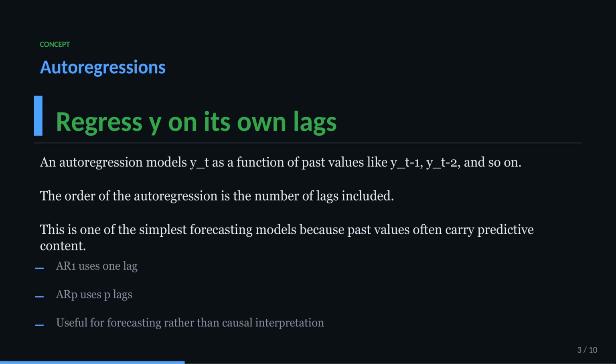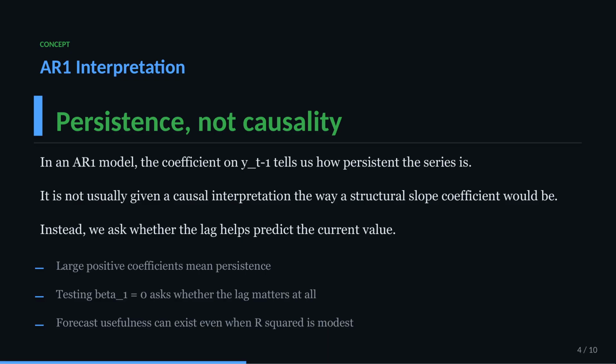The coefficient in an AR1 model is usually interpreted as persistence, not causality. A large positive value means the series tends to carry momentum from one period to the next. Testing whether that coefficient is zero asks whether the past helps predict the present at all. So the emphasis is predictive usefulness, not a structural causal story.